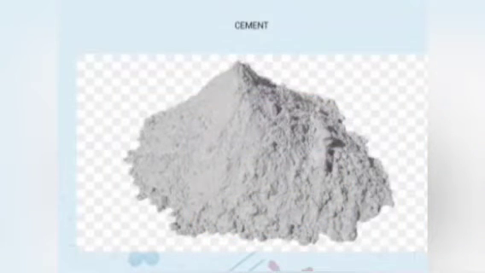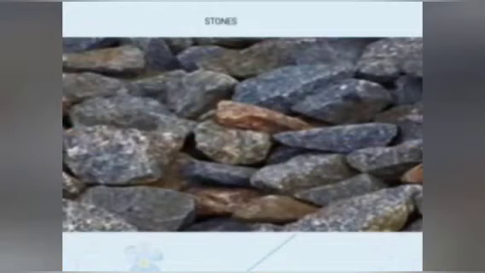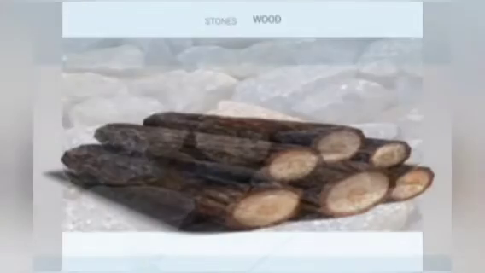Okay, look at this picture, children. The next building material is cement. This is sand, children. What is this? This is sand. What is this, children? Yes, it is stones. What is this? Stones. So stones are also needed for building a house.